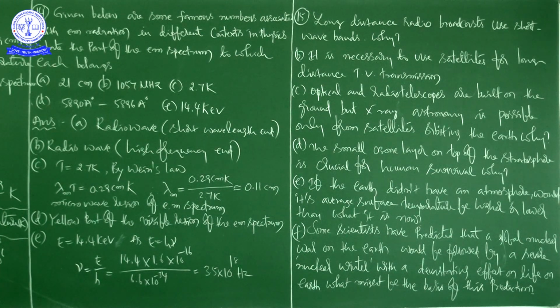What is the reason? Okay, see here. If you observe carefully, the Earth's atmosphere is transparent to visible light and radio waves, but it absorbs X-rays. This is the fact we have to keep in mind always, and it is a very important point.